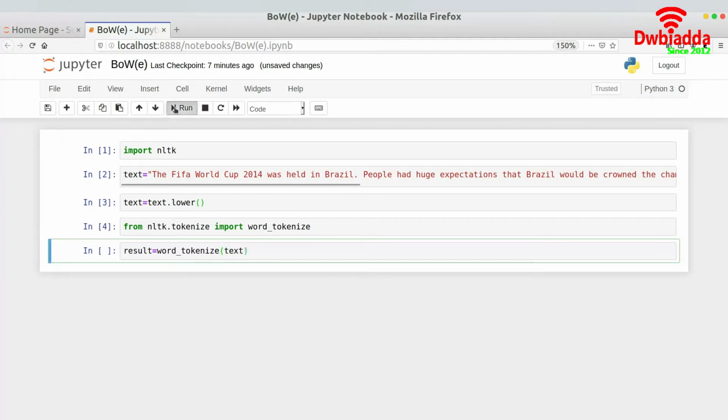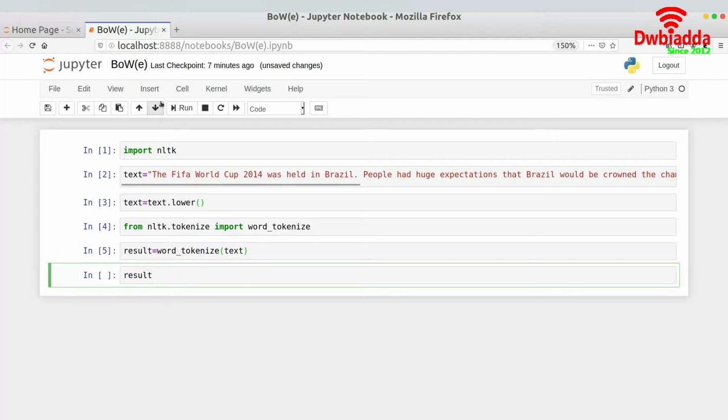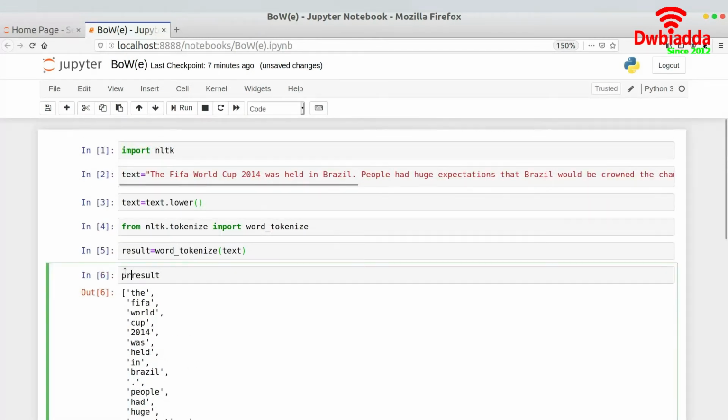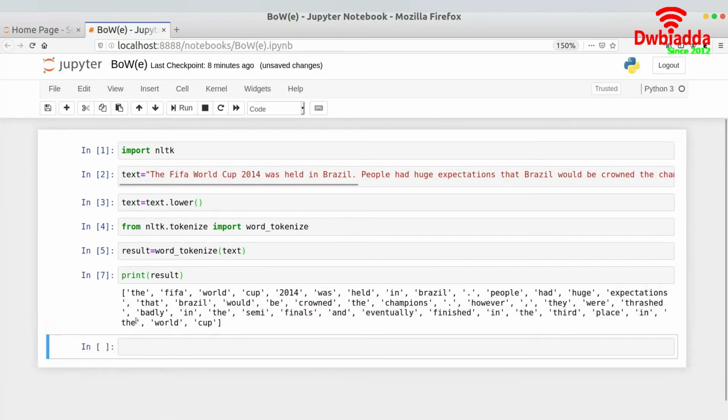And now you could see how result looks like. Now I need to get the frequency of all of the words that are present over here. Getting the frequency is very easy. I need to iterate over the list twice and print the frequency. So I would be doing the same.